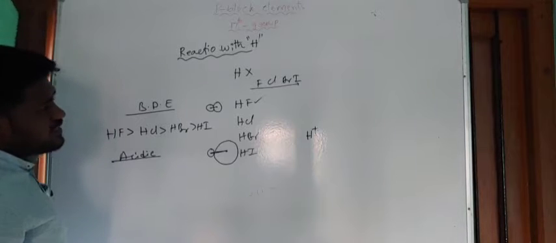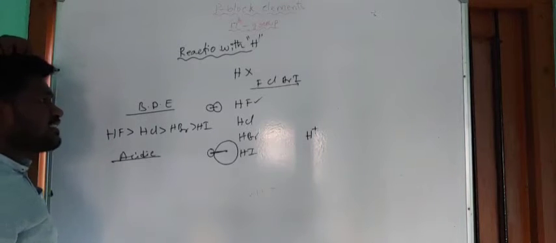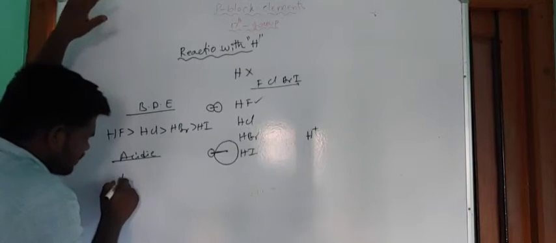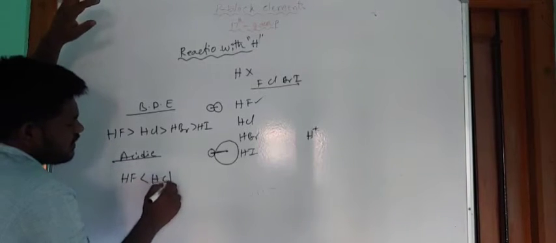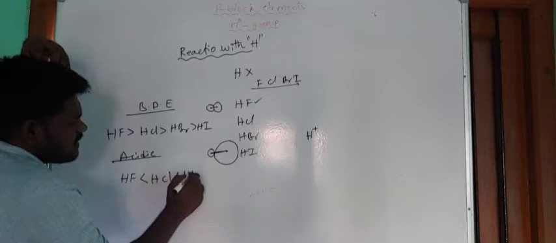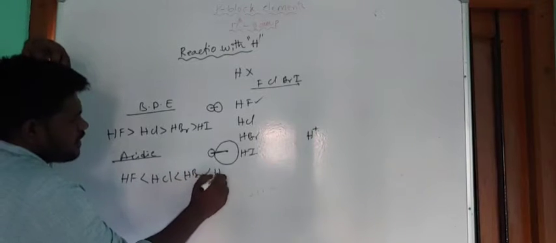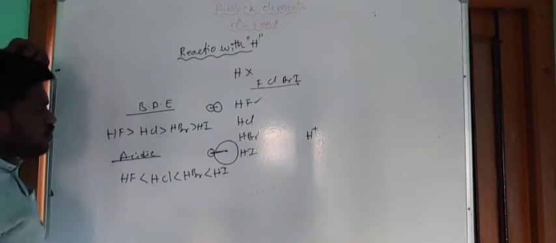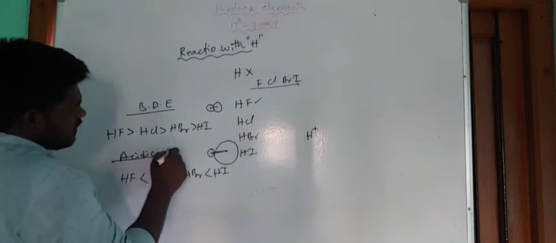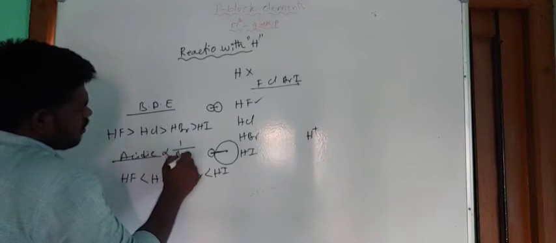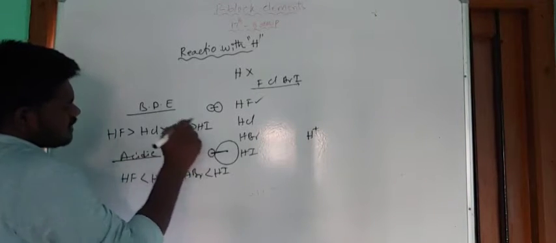Now from HF to HI, the acidic character increases. HF has less acidic character than HCl, HCl has less acidic character than HBr, and the next one is HI. So here the acidic character depends upon the bond dissociation energy. Acidic character is inversely proportional to the bond dissociation energy.